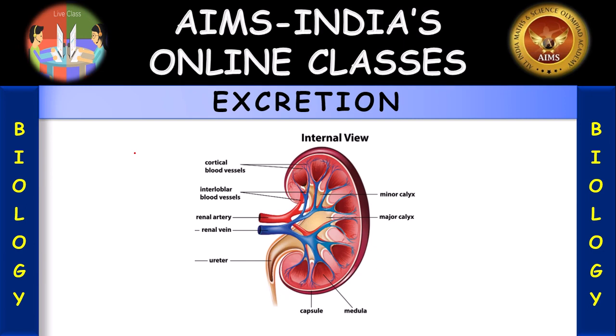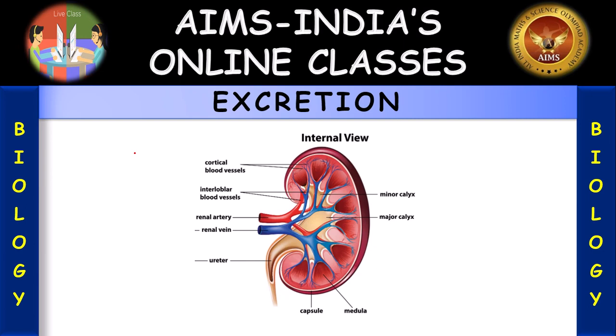The second one is the tubular portion. The Malpighian body has a cup shaped depression called Bowman's capsule. In the Bowman's capsule, a tuft of capillary network called glomerulus is present. It is formed by the efferent arteriole.